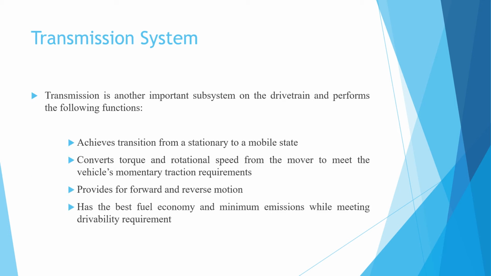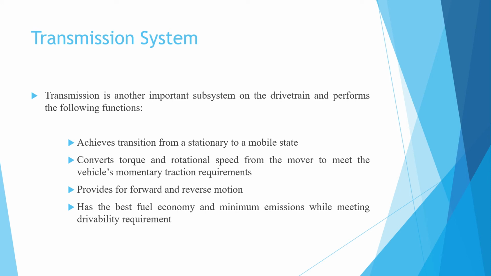Now coming to the transmission system. The transmission is another important subsystem of the drivetrain and performs the following functions. Number one, it achieves the transit from a stationary to a mobile state. Number two, it converts torque and rotational speed from the prime mover to meet the vehicle's momentary traction requirement.